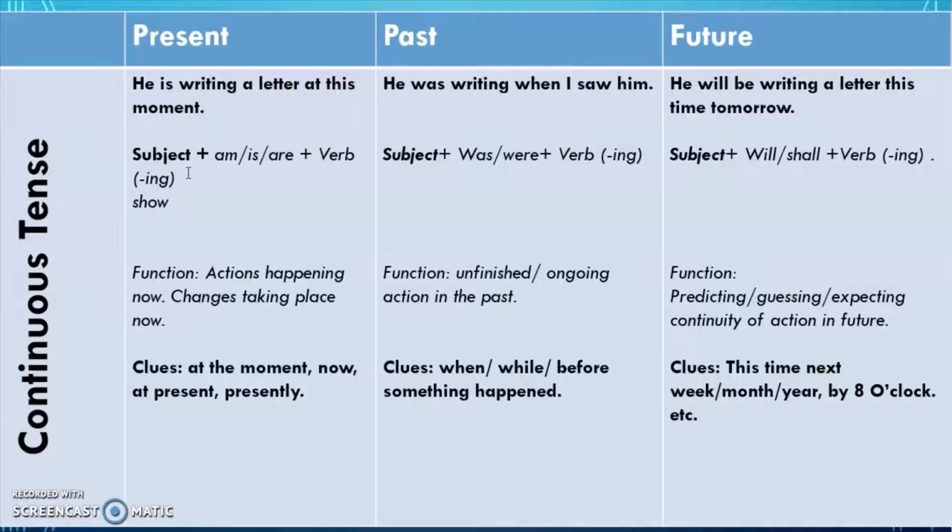Present continuous shows the activity going on in the present time. Past continuous shows the activity or unfinished action going on in the past. And future continuous shows some kind of prediction, guessing. आप अंदाजा लगा रहे होते हैं कि फ्यूचर में ये इस वक्त ये हो रहा होगा. So that is more like prediction, या guessing, या expecting something to continue into the future.